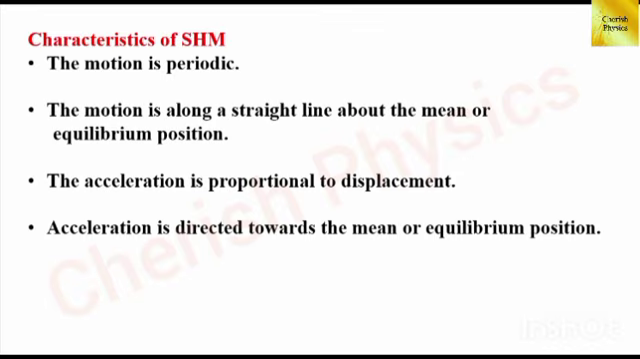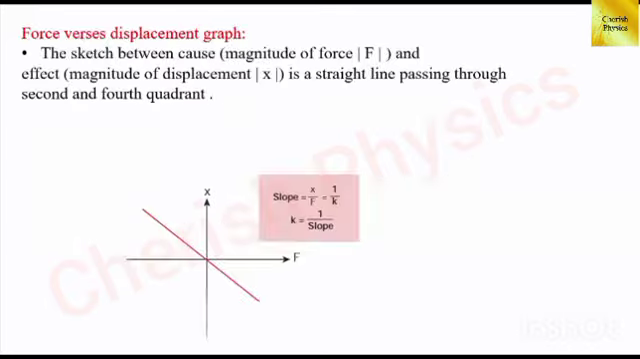Second point, the motion is along a straight line about the mean position or equilibrium position. Third point, the acceleration is proportional to displacement. And fourth point, acceleration is directed towards the mean position. Next, let us see the force versus displacement graph.